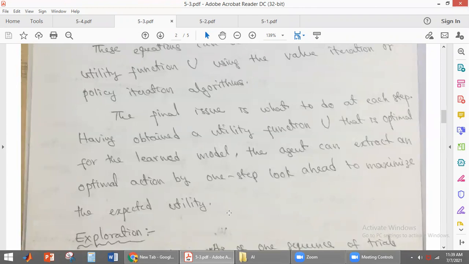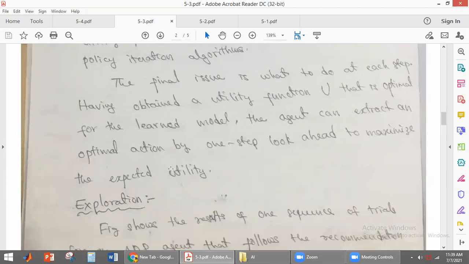How will the agent take the actions? It will select a state to reach by checking whether that state gives the maximum expected utility. When that state has the maximum expected utility, only then will the action be performed such that the agent goes to that state.